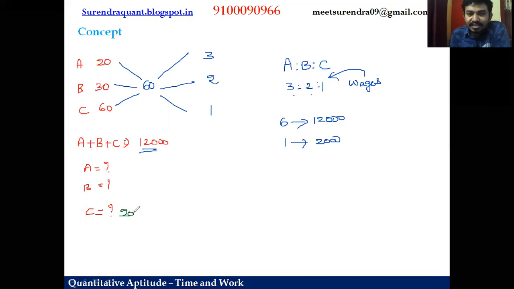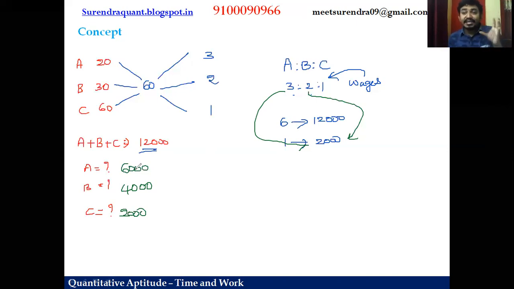Friends, in the ratio, C takes only 1 part, so we can say C's share is 2,000. What about B? B takes 2 parts, right? So 1 part is 2,000, 2 parts is 4,000. A takes 3 parts, right? So 6,000 rupees is the share of A. In this way, you can easily distribute the wages if they work all days.